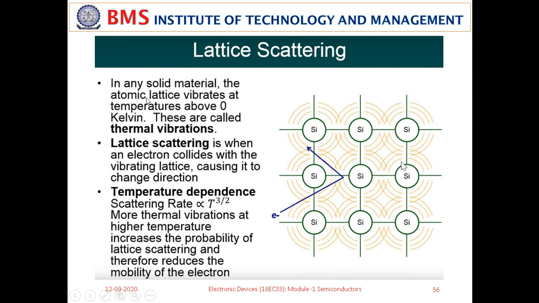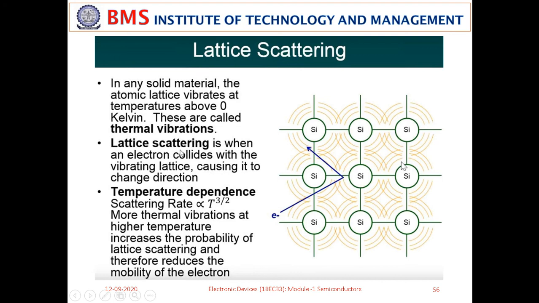In any solid material, the atomic lattice vibrates at temperatures above 0 Kelvin. If in any material like a semiconductor, the temperature increases beyond 0 Kelvin, then the lattice atoms will start vibrating at their own positions. You are seeing here the circle indicates the atom, the silicon atom vibrating at its own position. These are called thermal vibrations, and this thermal vibration causes the charge carriers to collide with the neighbor atoms. This effect is called lattice scattering.